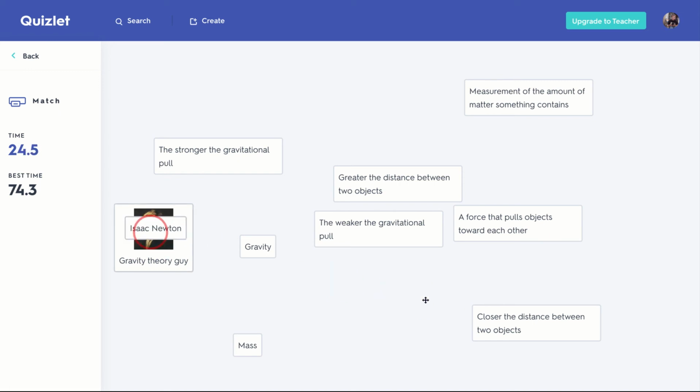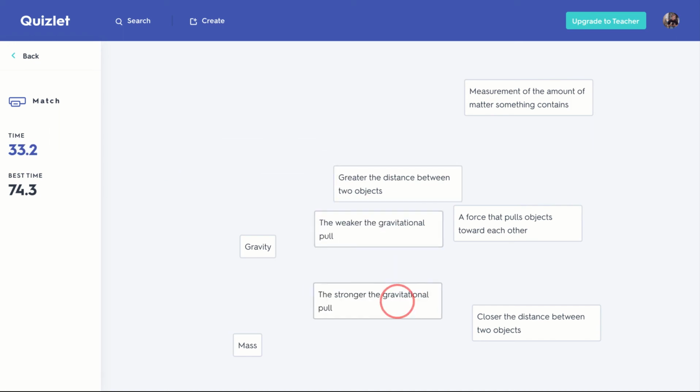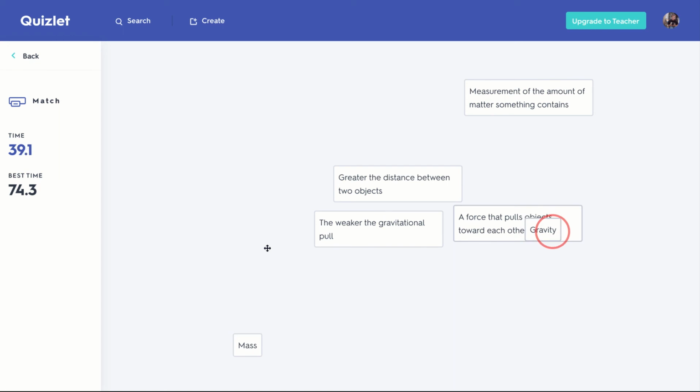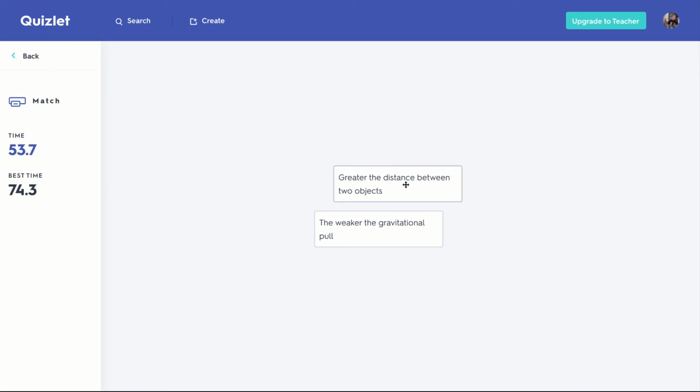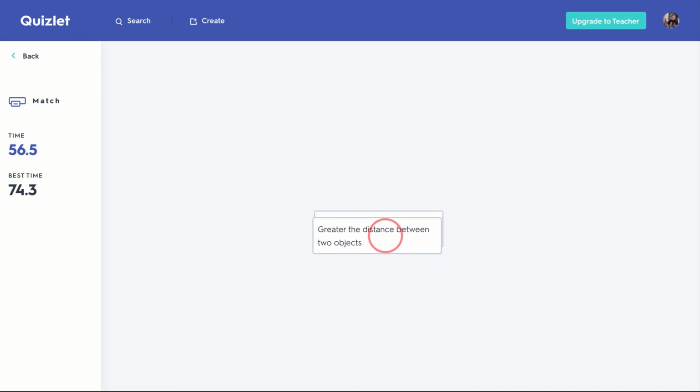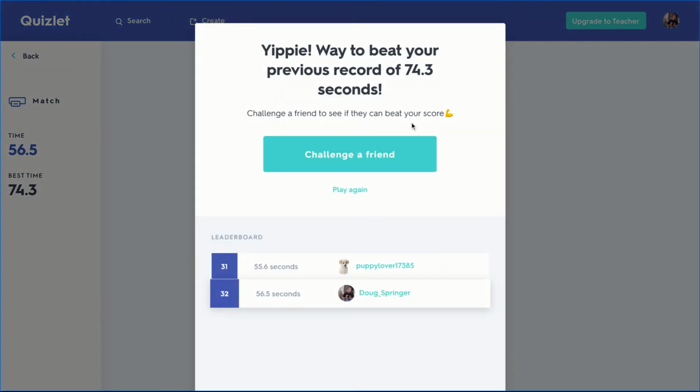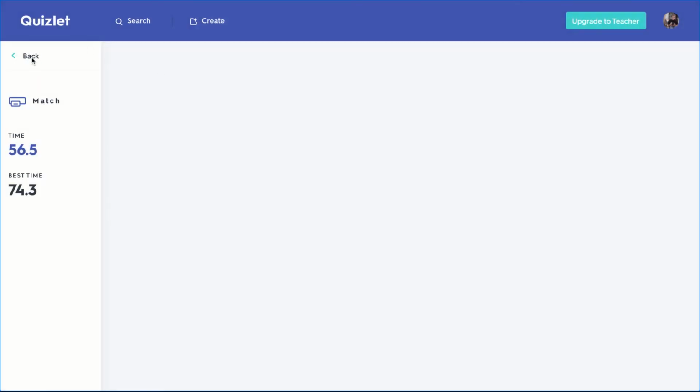Gravity theory guy is Isaac Newton. The stronger the gravitational pull, that's either greater the mass or closer to the objects. So I'm going to go with the closer distance between the two objects, and it was right. Gravity is a force that pulls objects towards each other. Mass is the measure of the amount of matter something has. And the weaker the gravitational pull, the greater the distance between the two objects. And there we go. So that's the match game.